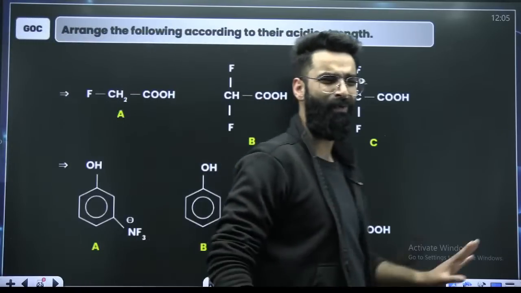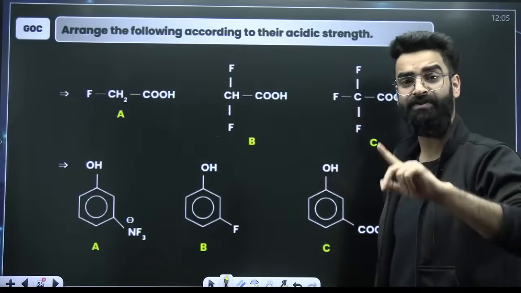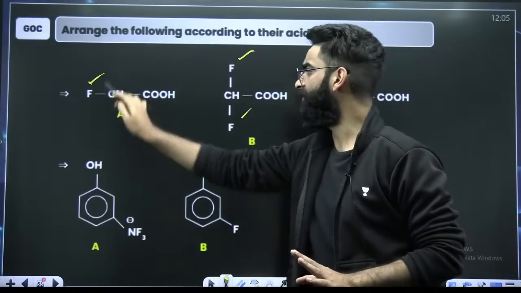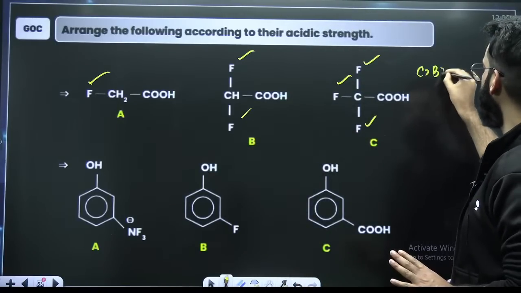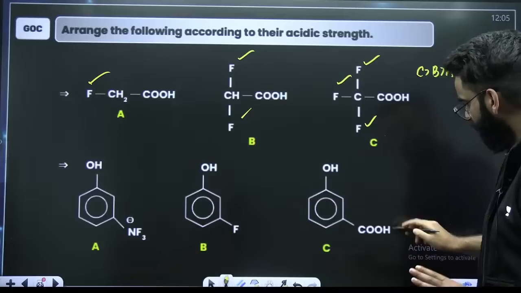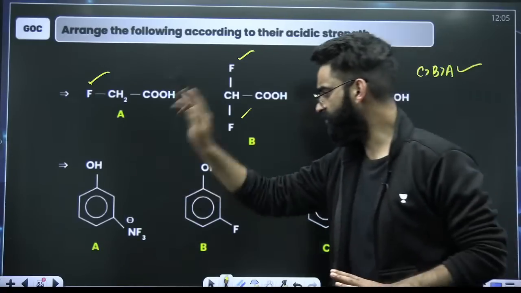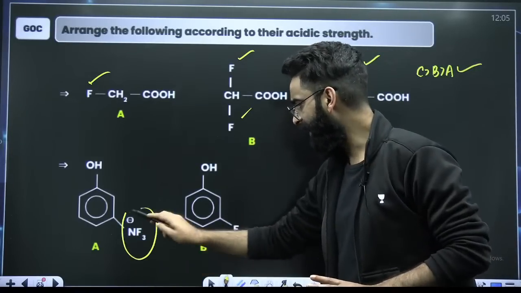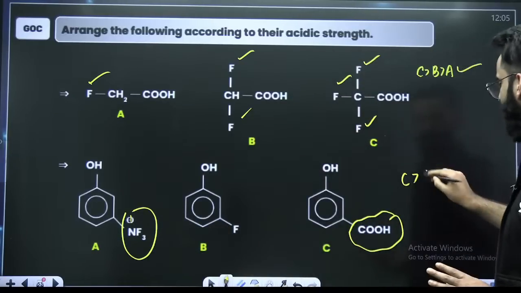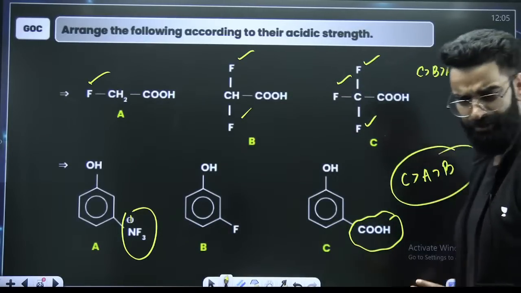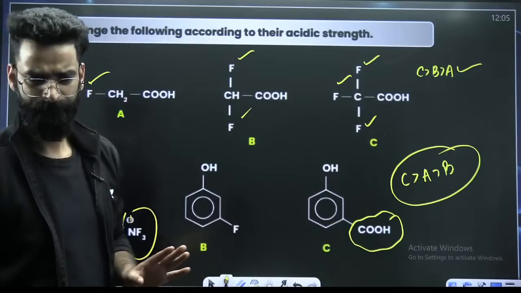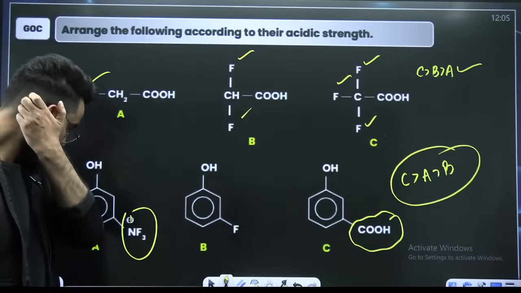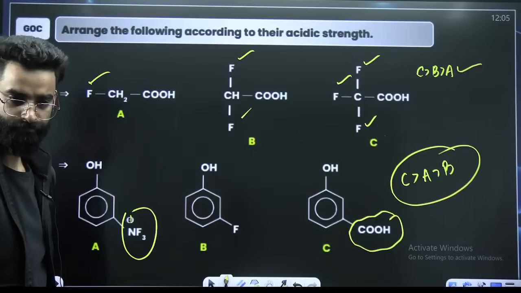Okay, 1, 2, 3. A very basic question. Acidic strength is directly proportional to electron withdrawing. This is withdrawing, withdrawing, withdrawing. 3 withdrawing, 2 withdrawing, 1 withdrawing. So, C will be maximum acidic, followed by B, followed by A. Correct? This here is carboxylic acid. This is your phenol. Carboxylic acid will be maximum acidic, right? Now, among B and A, here NF3 positive is more withdrawing, right? So, A, then I'll give priority to B. Are you following all this properly? Yeah?